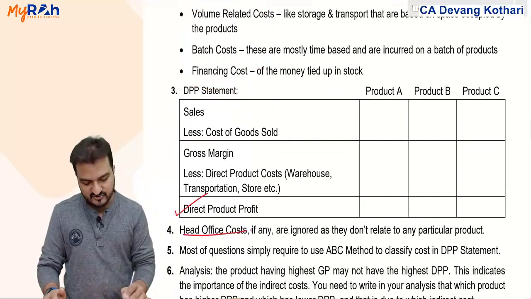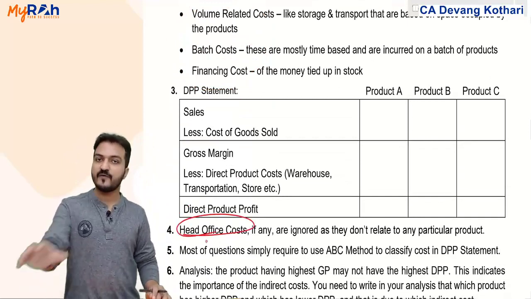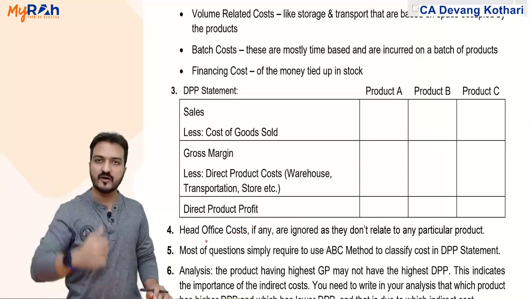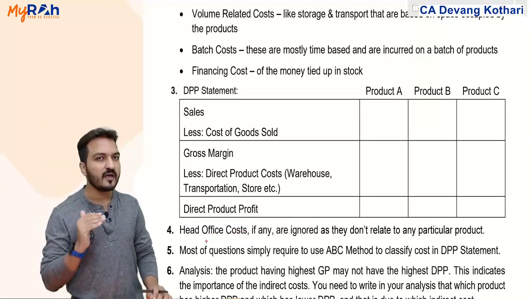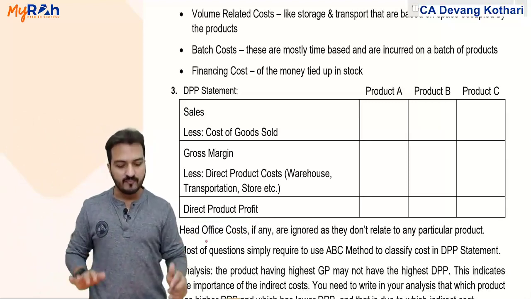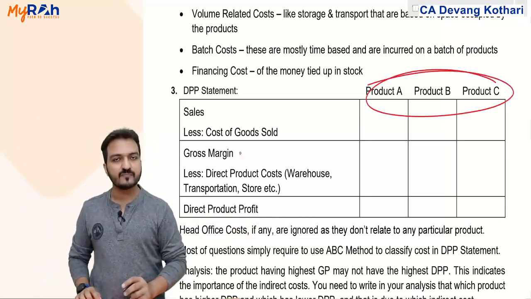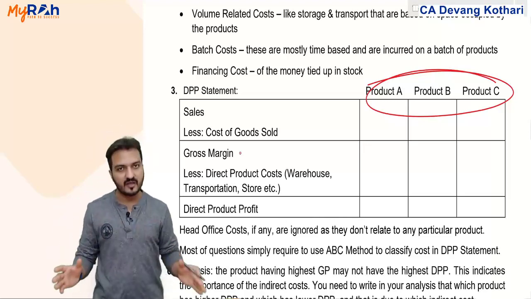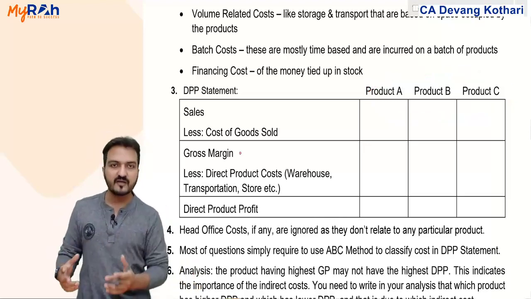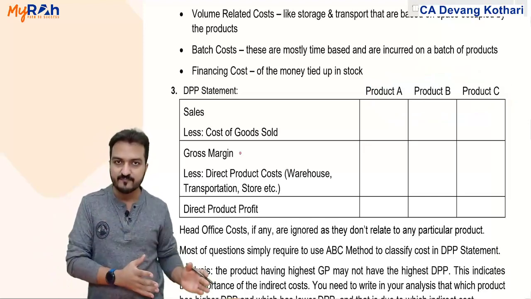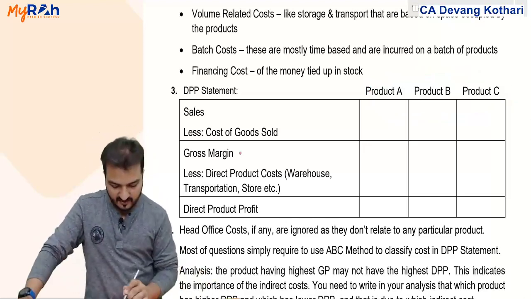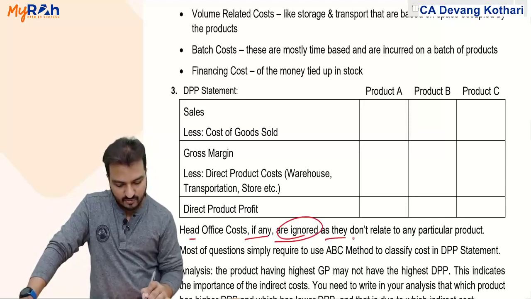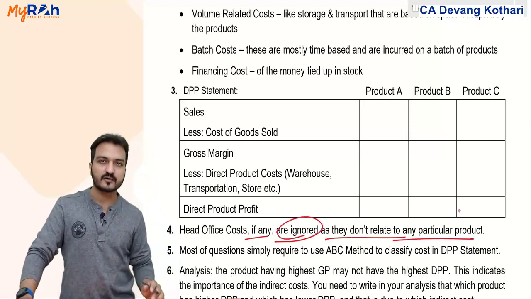Generally, head office costs, if the company has various branches producing different products and there is a common head office, now the cost incurred in head office is common between product A, B and C. Because it is common, it cannot be distributed between product A, B and C. It does not pertain to only A or B or C. So it will not be distributed. Head office cost, if any given, are ignored as they don't relate to any particular product.